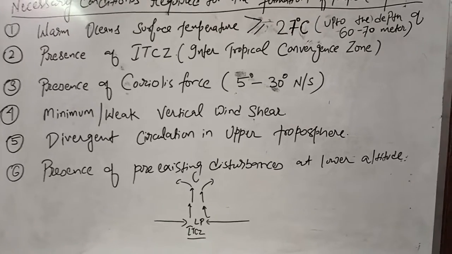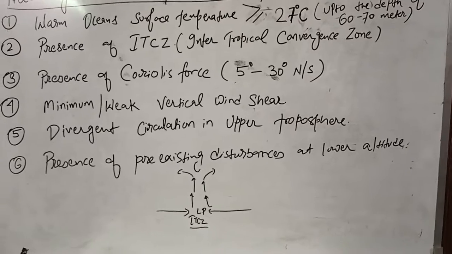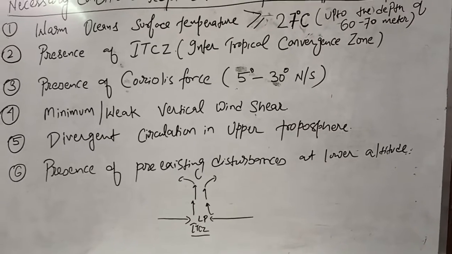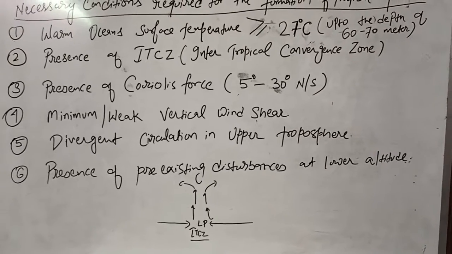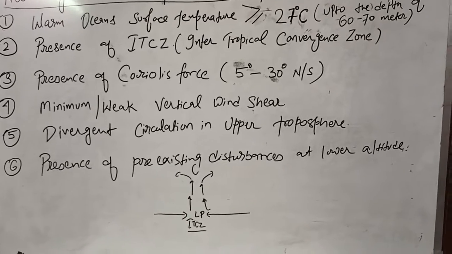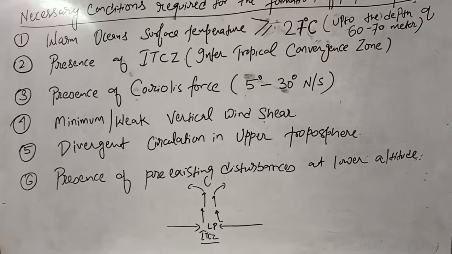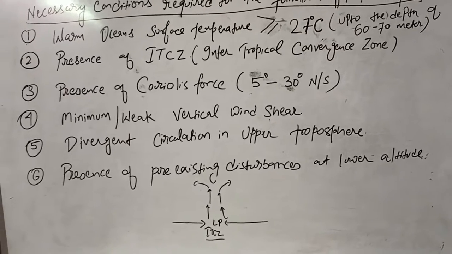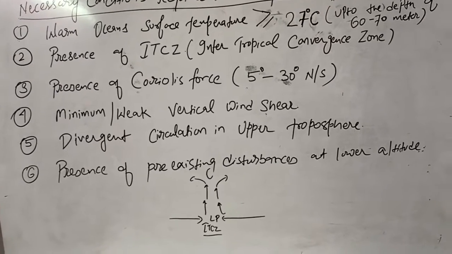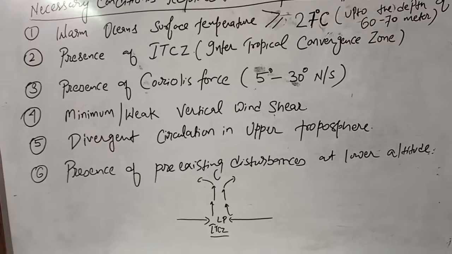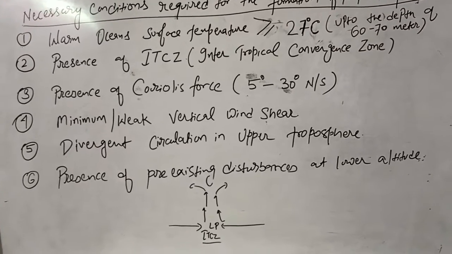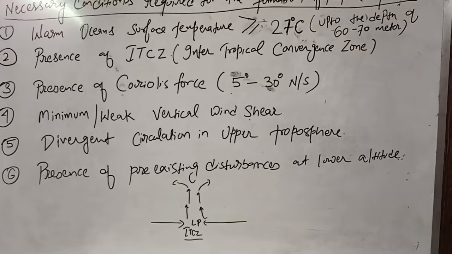Presence of Coriolis force is important because this Coriolis force causes the wind to deflect to the right-hand side in the northern hemisphere and to the left in the southern hemisphere. This is the case when there is a low pressure at the center, so the surrounding air will try to reach toward the center, but they're not able to occupy the central low pressure, so it starts to rotate in an anti-clockwise direction in the northern hemisphere and clockwise direction in the southern hemisphere.